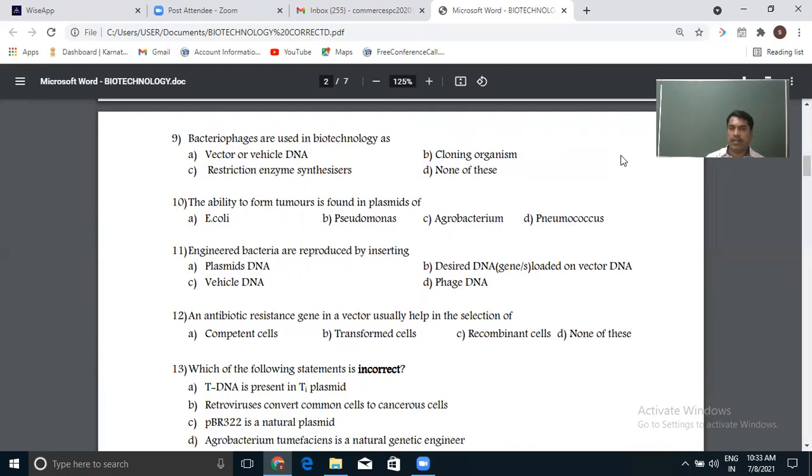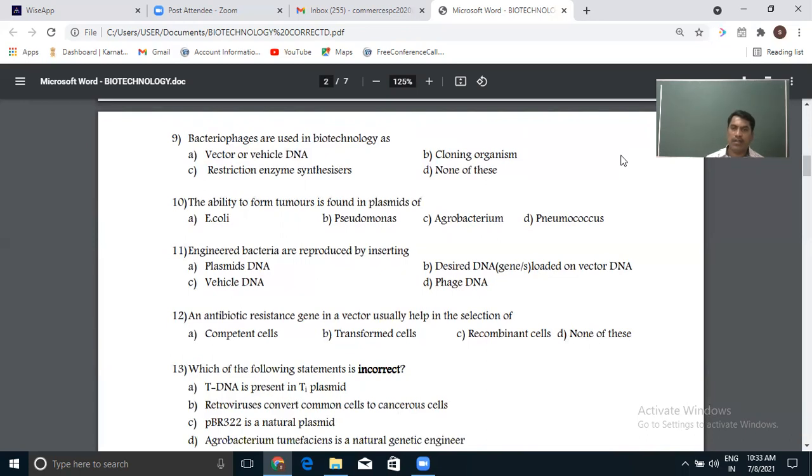That is the answer here. The ability to form tumor is found in the plasmid of... So this plasmid is found in a bacteria. As I just told in the previous questions, if you keep remembering my words, plasmids are found in a few bacteria.